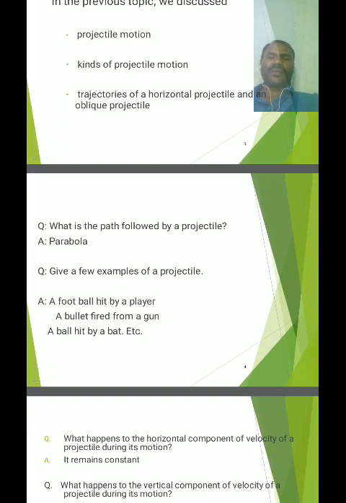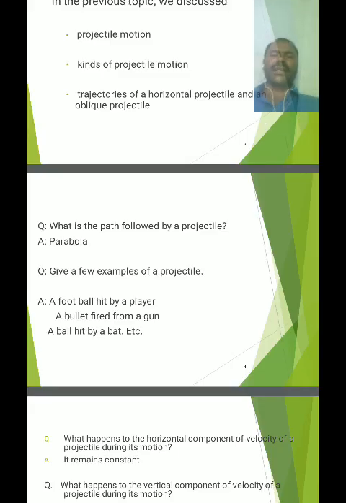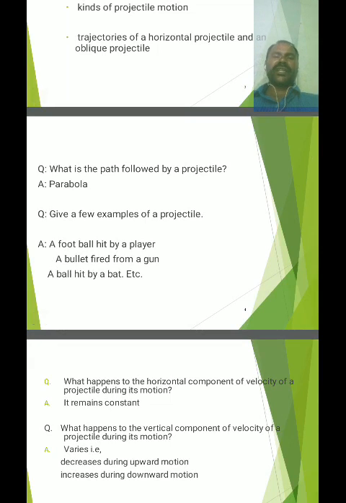What is the path followed by the projectile? It is a parabolic path. Examples of projectile motion are a football kicked by a player, a bullet fired from a gun, a ball hit by a bat in cricket, and a ball thrown by a fielder to the keeper. It is a parabolic path.